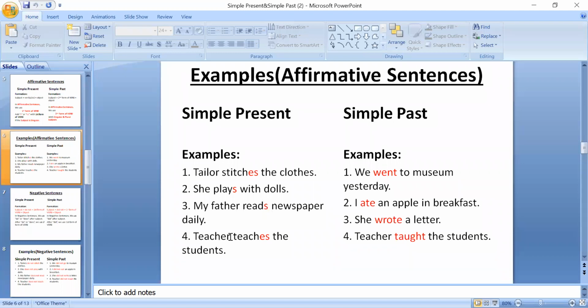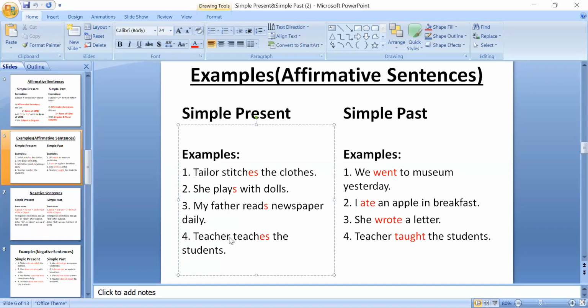Look at the last sentence. It is also carrying the same rule. Teacher teaches the students. We have added es with the verb teach. Why have we added es with the verb teach? क्यों es add किया teach के साथ? Because the subject is singular. टीचर जो है वो सिंगुलर है, so singular subject के साथ es add किया.